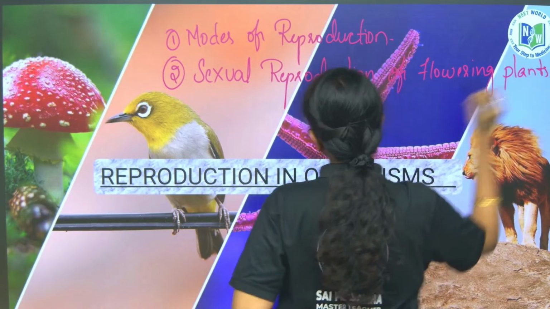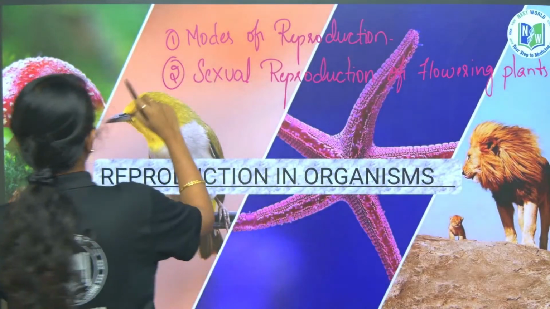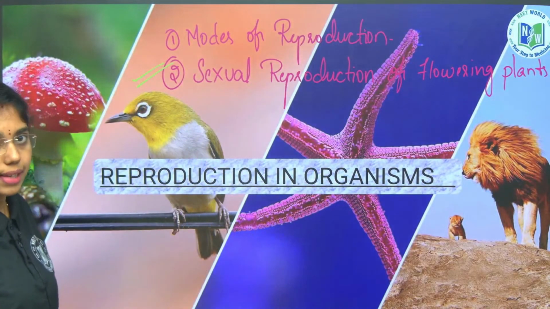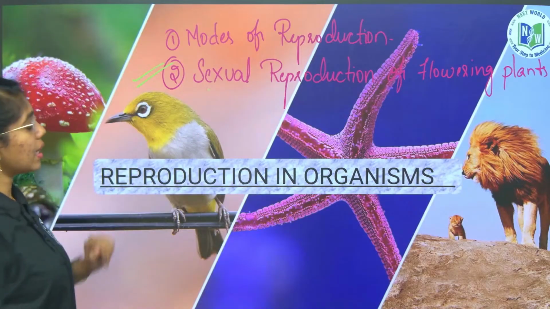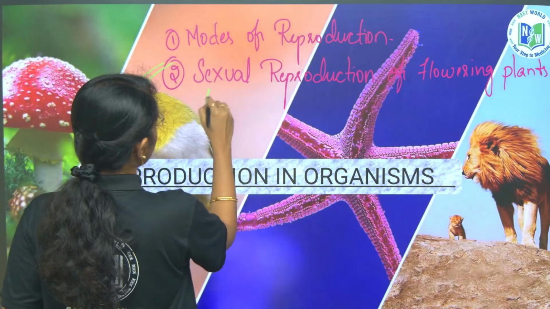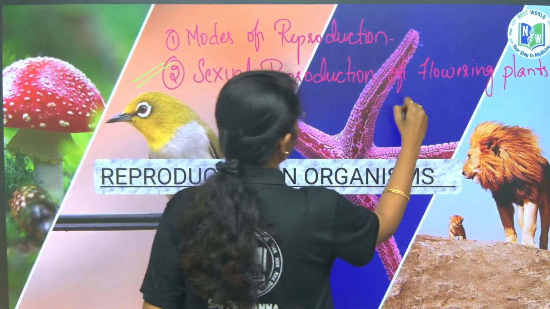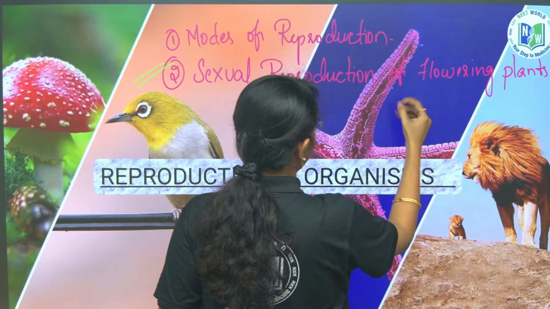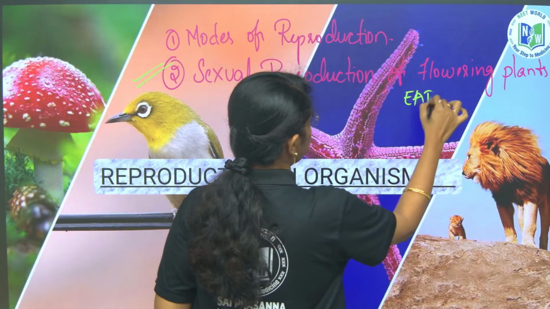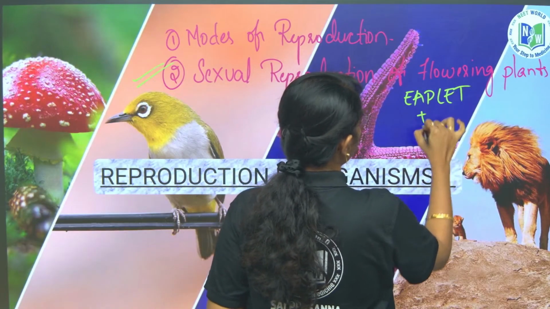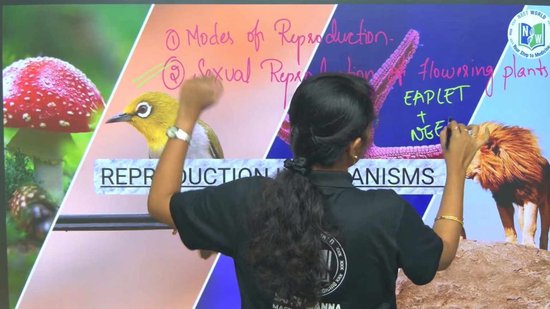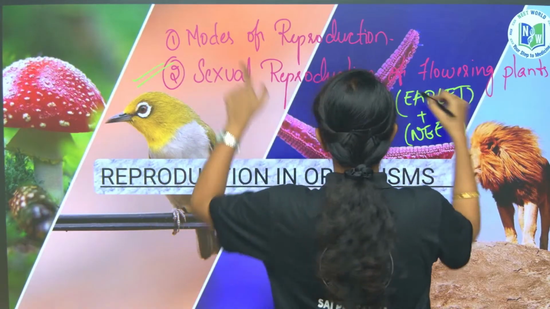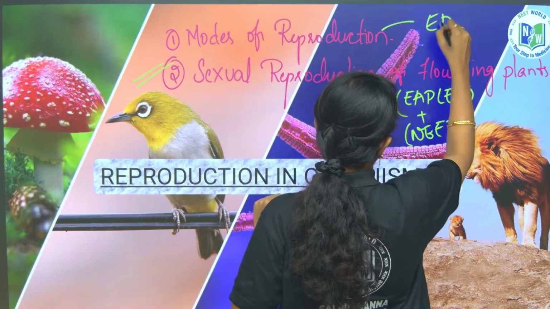So here, if you see, beta, sexual reproduction of flowering plants you already have in your NEET exam, okay. So this is a common syllabus for both EAPCET and NEET, sexual reproduction of flowering plants. Whereas this modes of reproduction is only there for EAPCET.